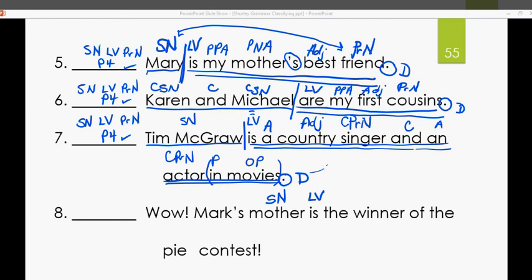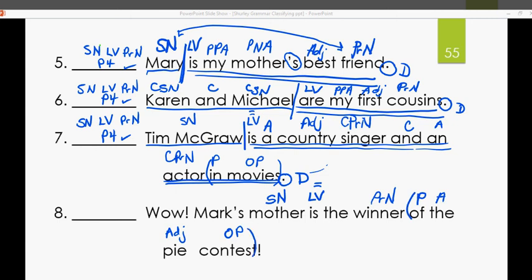Now, is this a direct object? Or does mother equal winner? Is she the winner? Is she the same? Is winner the same as the subject noun mother? Yes, it is. So this is a predicate noun. All right, let's stop right there because I forgot to have a slip for prepositions, didn't I? Do you see any prepositions? Yes. Of what? Contest. Object of the preposition. What kind of contest? Adjective. Article adjective the.